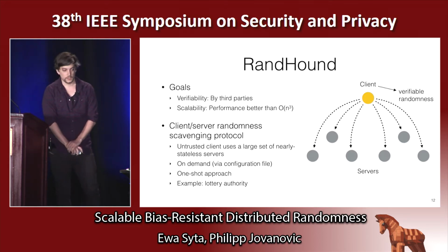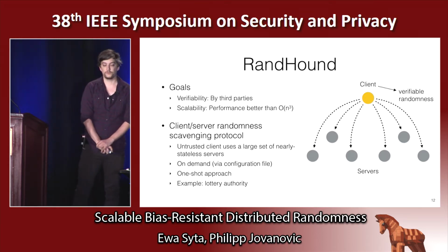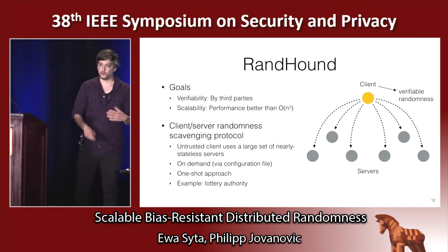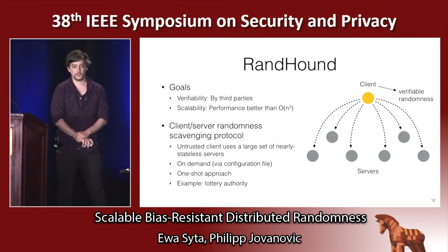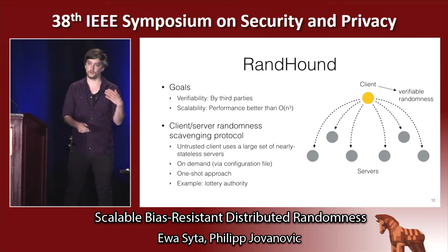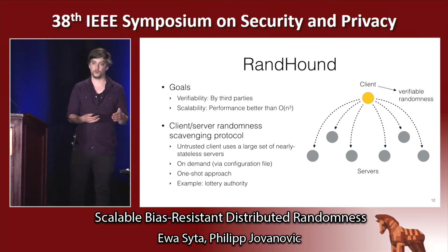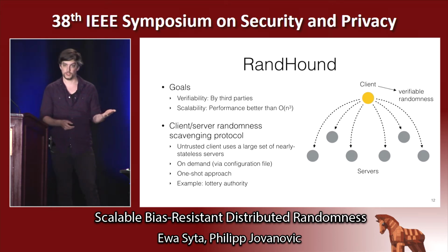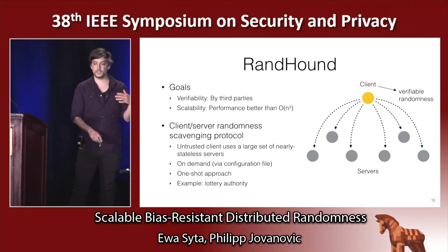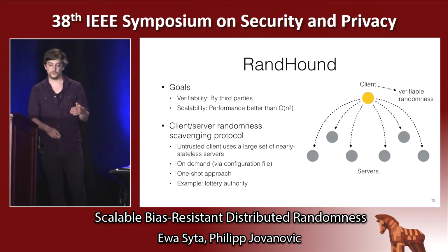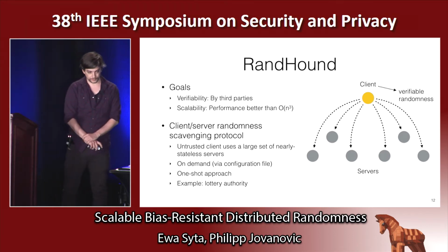depicted in yellow, uses a large set of nearly stateless and independent servers, depicted in gray, to generate this collective randomness. And what the client does is generate a configuration file that contains the list of participants, a timestamp when the protocol run is scheduled, and the purpose of the output randomness. And then he sends this configuration file to the servers, initiating the protocol run.